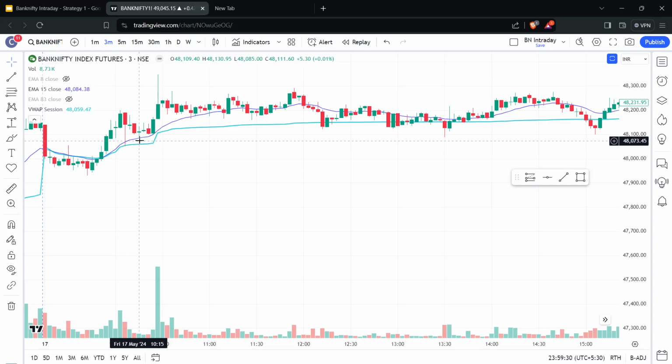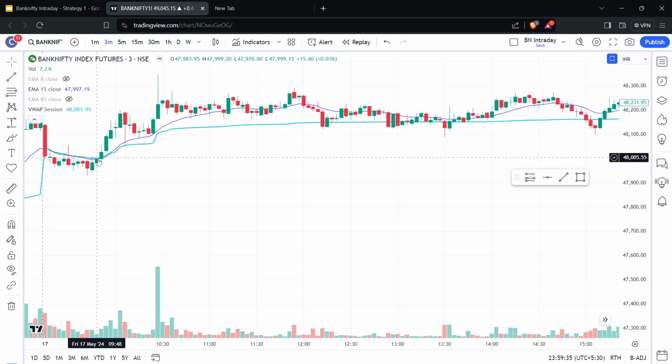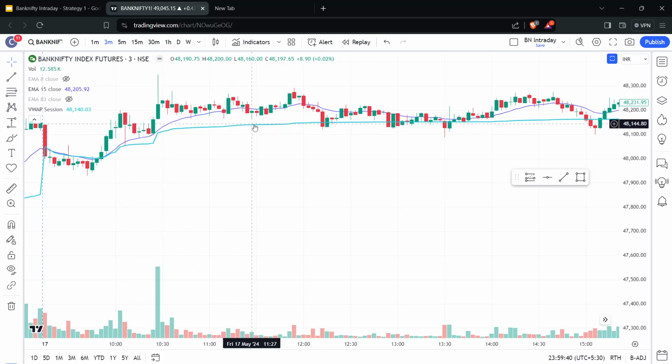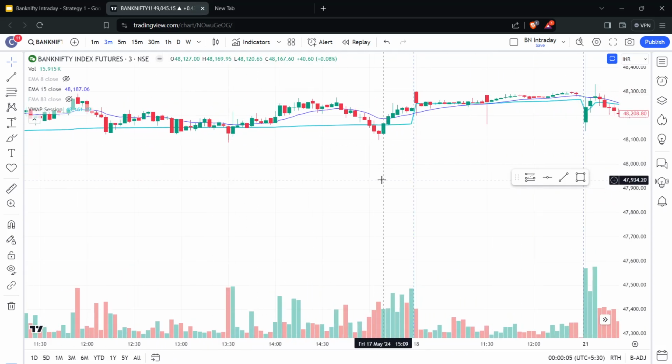So this is probably a small trade because the price crossed the VWAP and moved here, and it did not touch VWAP for a very long time until here, right? And this is a rejection. At this point you could have entered, and probably your 50 points would have given you a profit, and then the remaining quantity would have given you a stop loss. So if you take, say, 10 lots, you could exit 5 lots at 50 points and another 5 lots at 100 points.